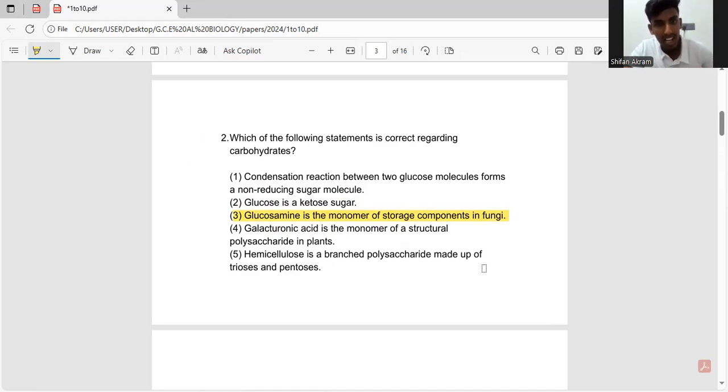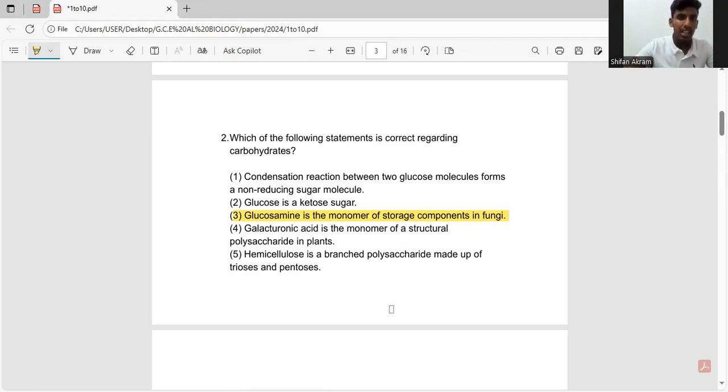The fourth answer says galacturonic acid is the monomer of a structural polysaccharide in plants. We all know the structural polysaccharide in plants is cellulose, and cellulose is made up of glucose and not galacturonic acid. So we have to eliminate the answer. But also remember that there is another polysaccharide in plants called hemicellulose. Cellulose is the main polysaccharide, but hemicellulose is found less in plant cells.